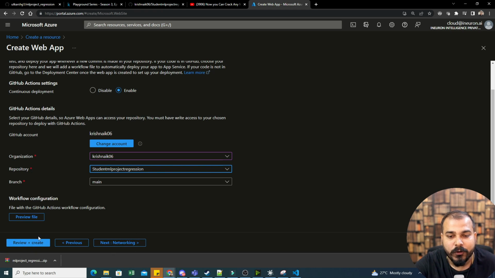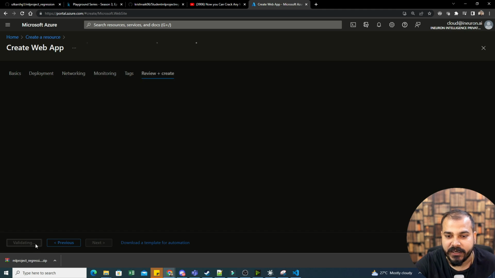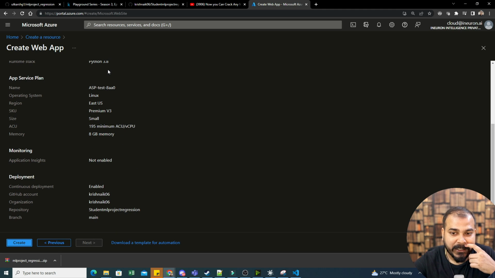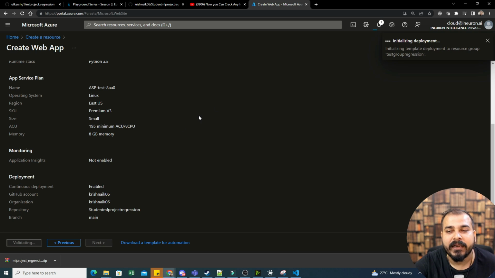Now the next thing we will do, just go ahead and click review plus create. In review plus create, these are all the information that I have. Finally, I will just go ahead and click on the create button. This deployment will take some time, around a couple of minutes, so we'll wait till this deployment happens.